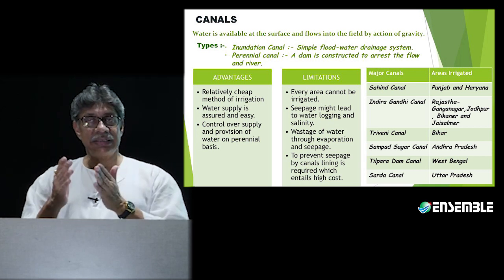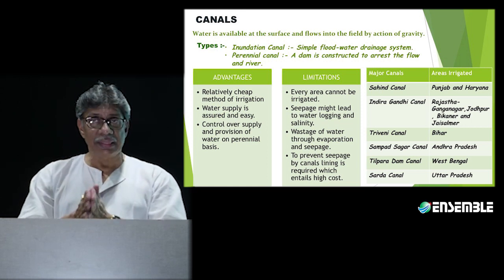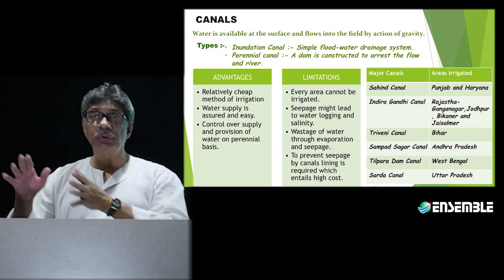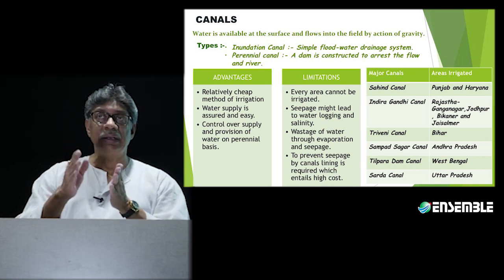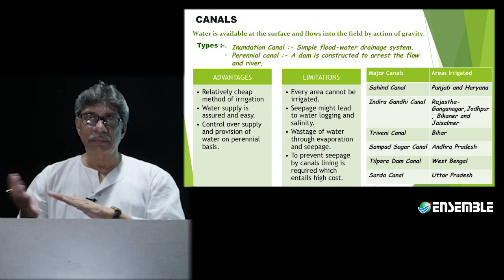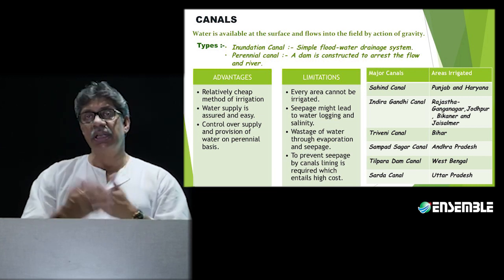That acquisition will cost you money. The construction of the canal will cost you money. And when you have taken it out to the farmer's field, then again you have to construct channels that will provide water from the canal to the farmer's field. So at every place there is expense, and expense.